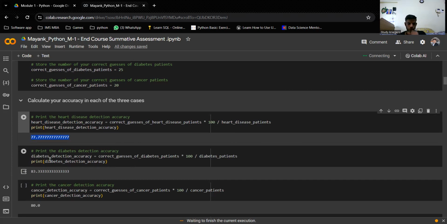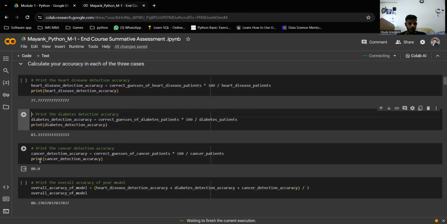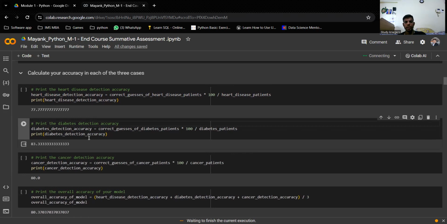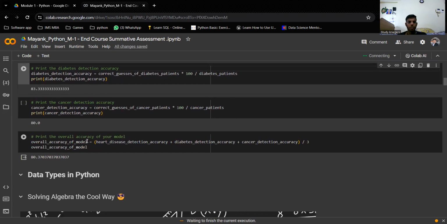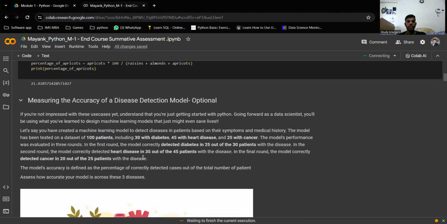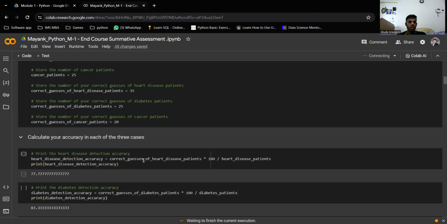Second, we find it for diabetes, following the same method. Third is the cancer detection accuracy, calculated the same way. So we have found the three accuracies according to the diseases. The overall accuracy of the model is heart disease detection accuracy plus diabetes detection accuracy plus cancer detection accuracy, divided by 3. The final value comes to 80.37. This was our third question, measuring the accuracy of a disease detection model.